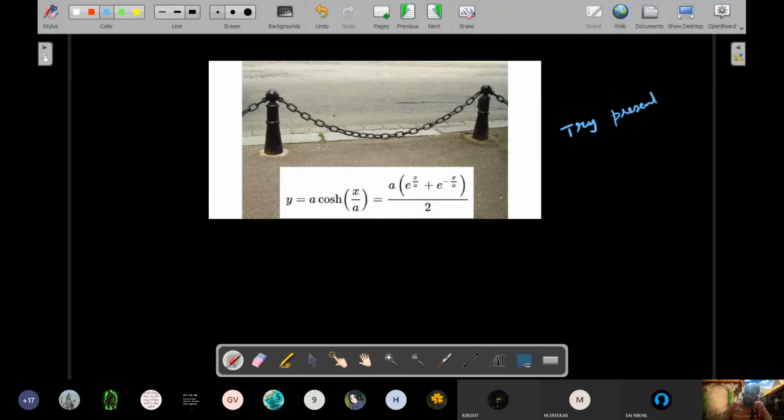presenting the parameter A in terms of properties of the catenary. The properties could be the tension in the string, or the distance between the two supports. You could see there are two supports here, the distance between them, or it could be the length of the string itself or the mass density. So what does this letter A, or the parameter A in this expression, depend upon?